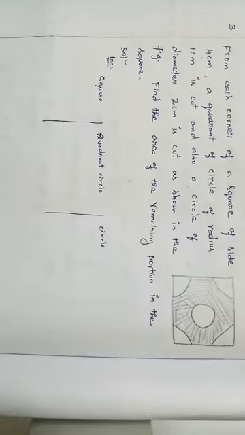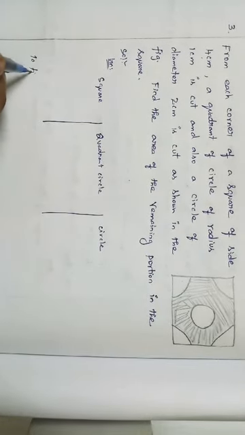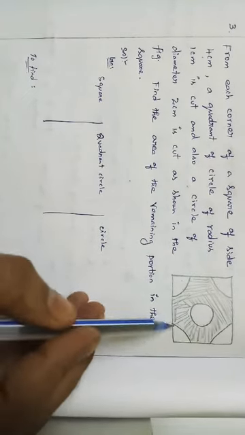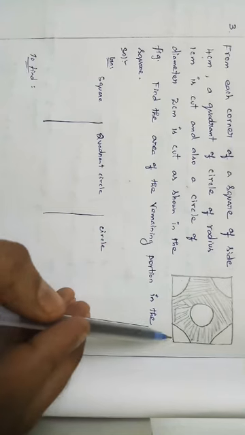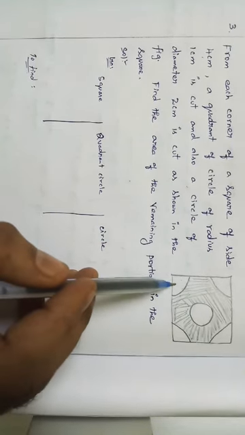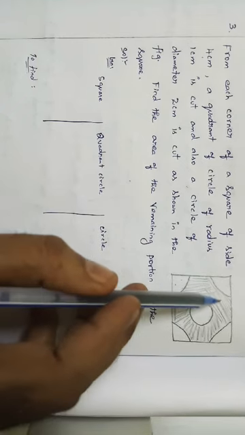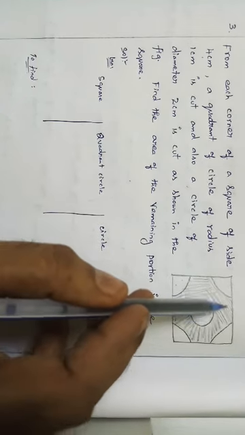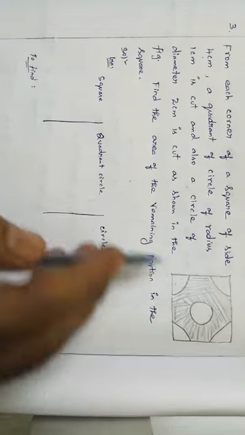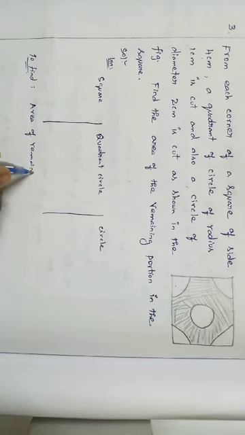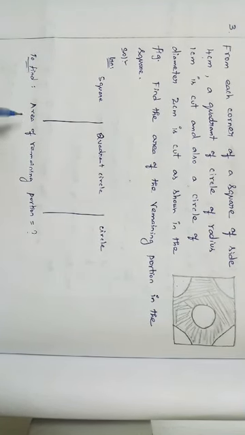What we want to find? Area of the shaded region, right? Or area of the remaining part. That means in the square they are cutting 4 quadrant circles. At the same time they are cutting one full circle. So the remaining part I have shaded, right? The remaining portion alone we want to find. So how we are going to find area of remaining portion?